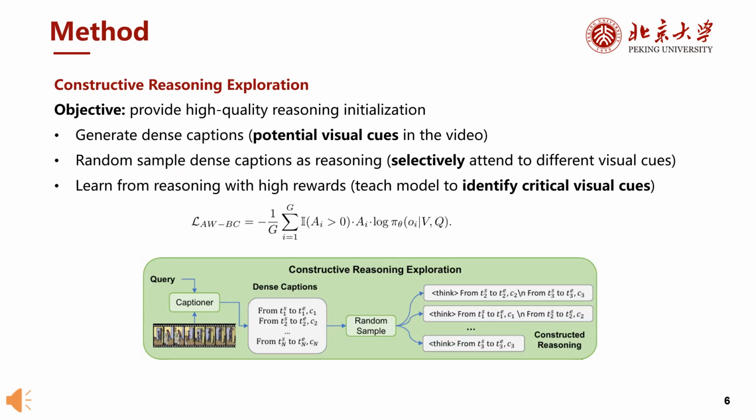Let me first introduce constructive reasoning exploration. The goal is to provide high-quality reasoning initialization during RL training. We first generate dense captions throughout the video. These captions serve as candidate visual cues. Then we randomly sample different combinations of captions as reasoning trajectories, allowing the model to explore diverse evidence patterns. Finally, we keep and learn from reasoning trajectories that achieve high rewards. This process effectively teaches the model which visual cues are useful and the pattern of thinking with time.